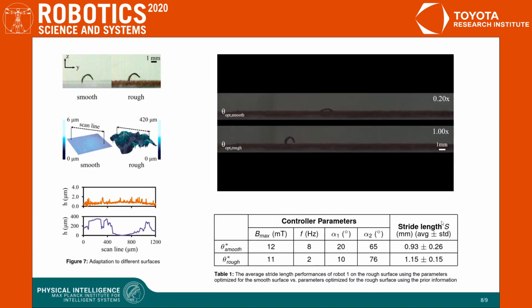After showing that the proposed method can optimize the stride length and adapt to the variances between robots, we tested the same method for changing environmental conditions. For that purpose, we tested our robot on smooth and rough surfaces and showed that the proposed method improves the performance in a limited number of tests as claimed.